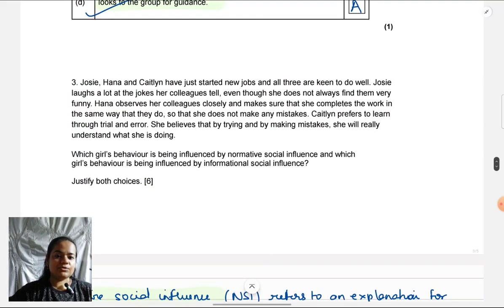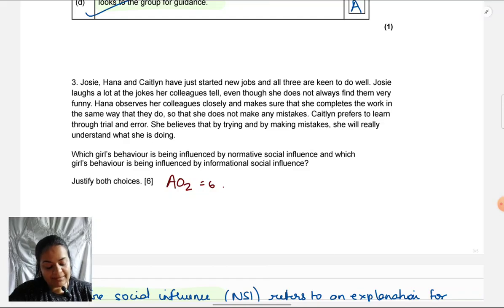Okay, now I have shown you AO1, the MCQ type, AO1, the descriptive type, and AO3 also, I've shown you how to write an evaluation point. Now I will show you AO2, how to answer application type of questions. This is an entirely application question, AO2 for 6 marks. Let's read the situation first. The first step to success for an AO2 answer is to read the question with a lot of patience, not to rush through reading the question.